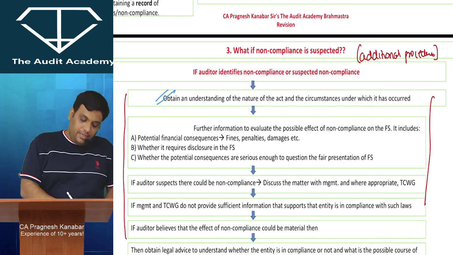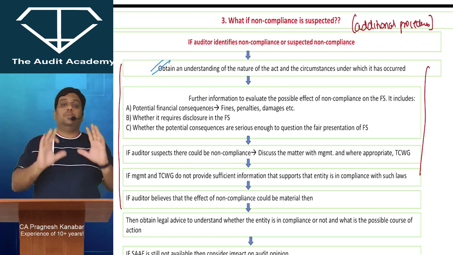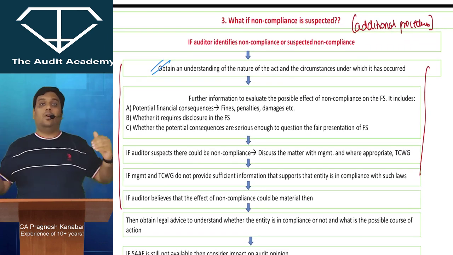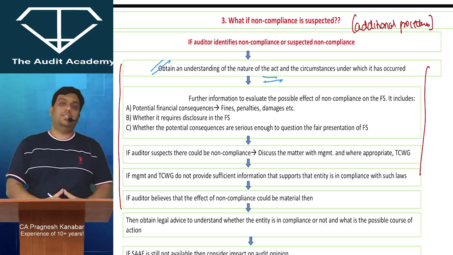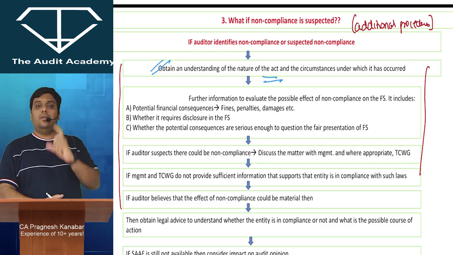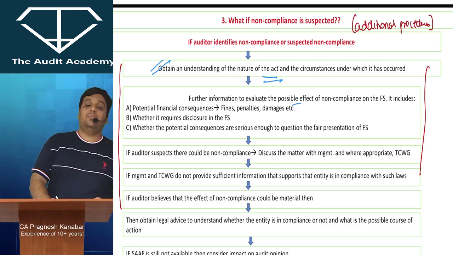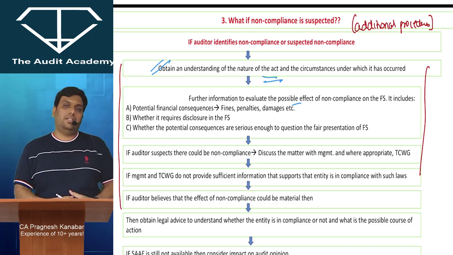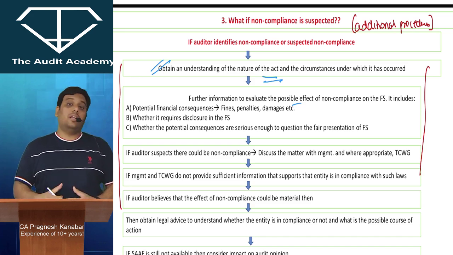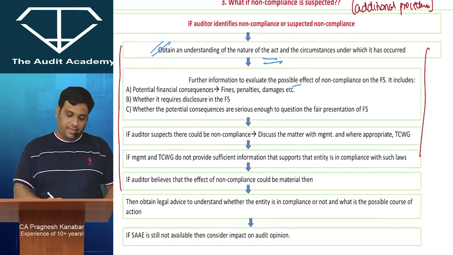The first thing that you are going to do is try to obtain an understanding of what happened, what went wrong. So obtain understanding of the nature of the act and the circumstances under which it has occurred. Try to calculate the possible effect on the financial statements. If there is a non-compliance, then what can be the effect on the financial statements? How much disclosure is required? What can be the amount to be recognized? What is the provisioning required and so on?